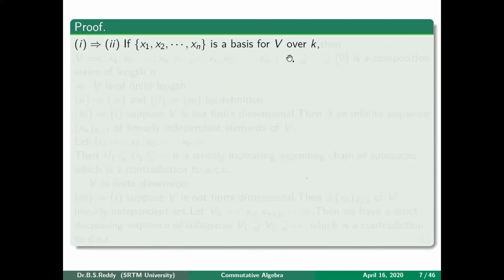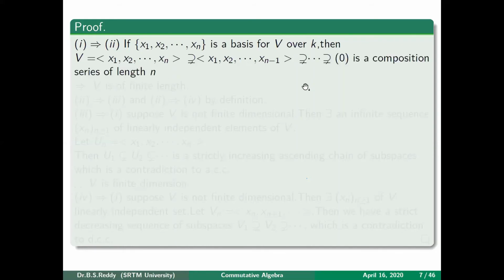So how you can construct a subspace here is that first you start with V, obviously, which is nothing but x1, x2 up to xn. Then you remove xn. So you consider the subspace generated by the elements x1, x2 up to xn minus 1. Then clearly this is a subspace of this one and it is strictly included. And in between these two, you don't have any other subspace which you can put in between these two.